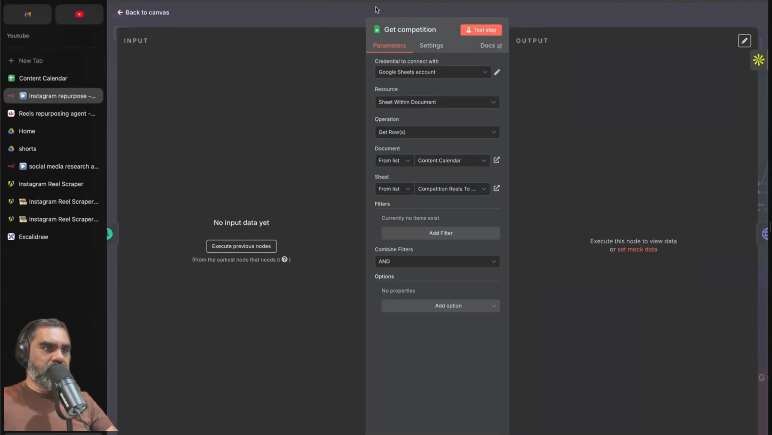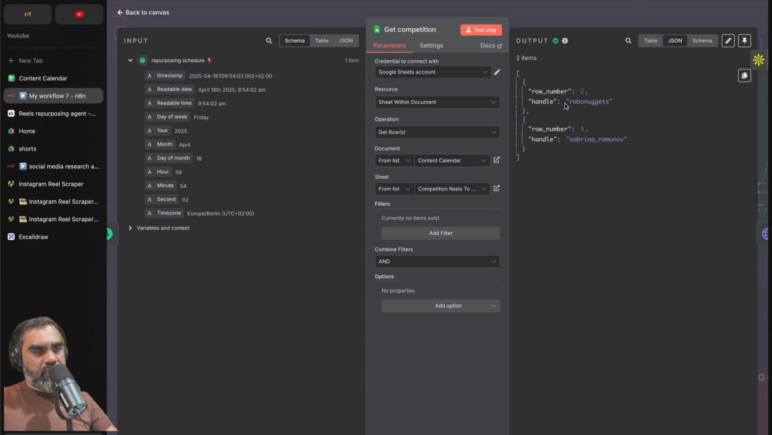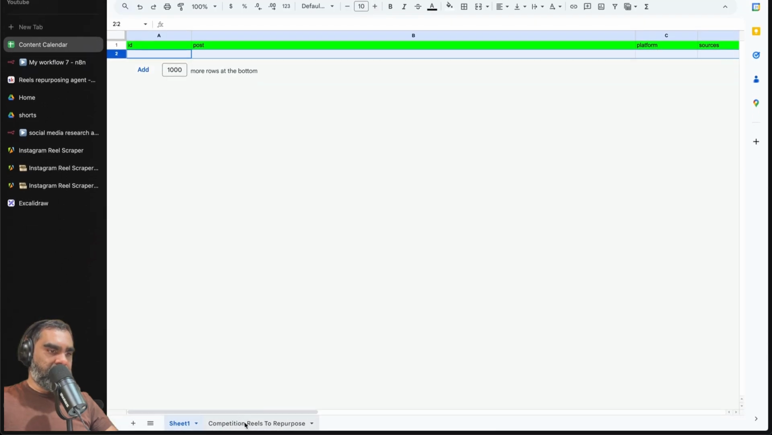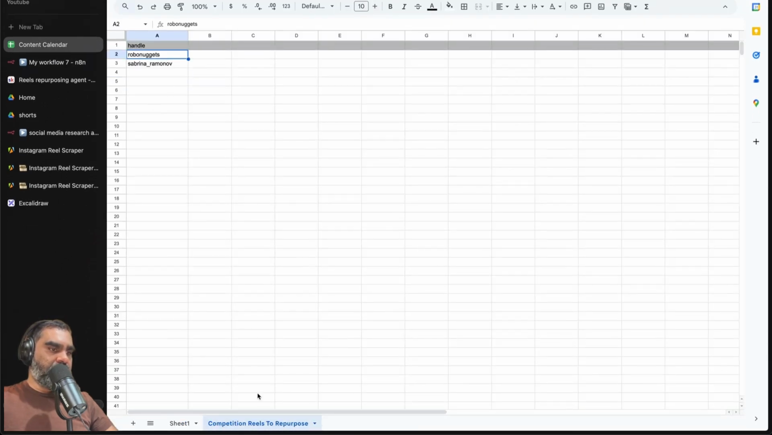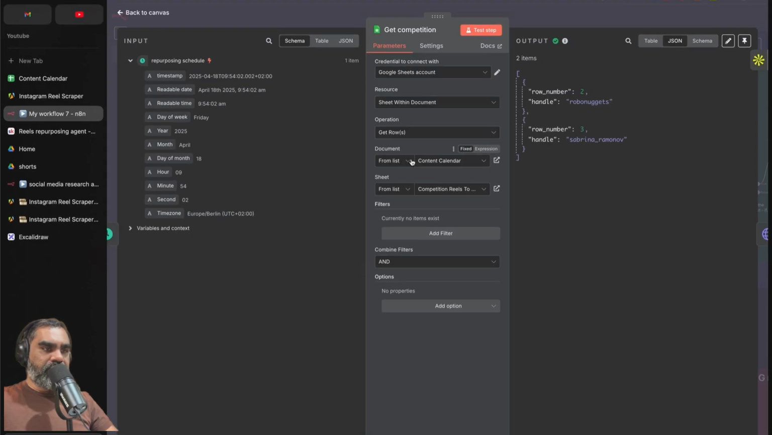And let me just test this step right now, and then you will see the handles are being retrieved from the content calendar. I'm reading from the second sheet here for competition reels to repurpose. You select from list and then select the Google Sheet and the specific sheet that you want to read the data from. In our case, that is the second sheet, competition reels to repurpose. And once that is executed, you will get these handles.